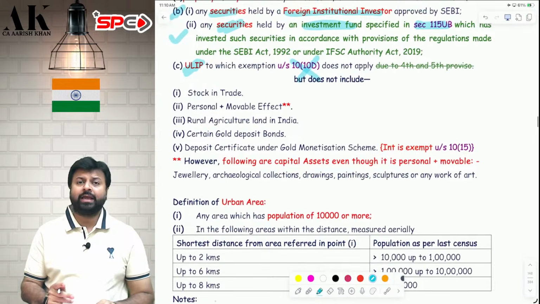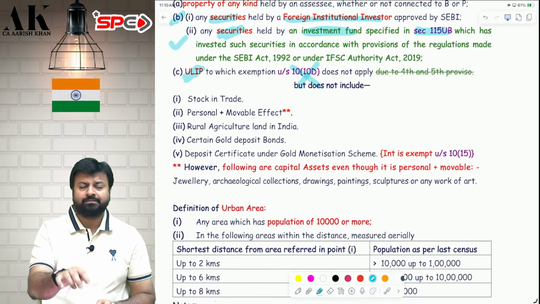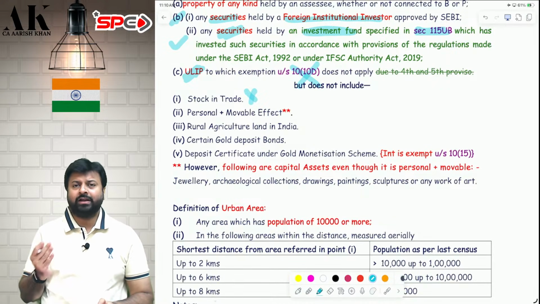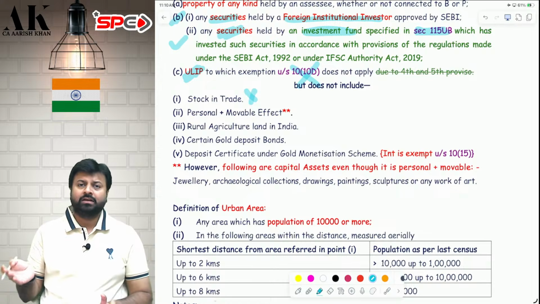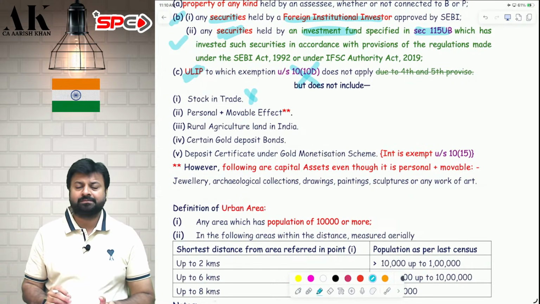Now let's go to the excludes part of the definition of capital asset. What does capital asset exclude, sir? Capital asset excludes first of all stock in trade. Why? Because stock in trade is covered under PGBP. So therefore you have to exclude stock in trade from the definition of capital asset.